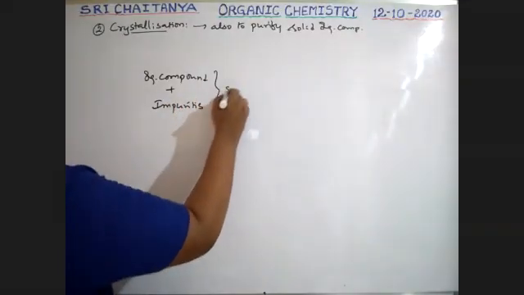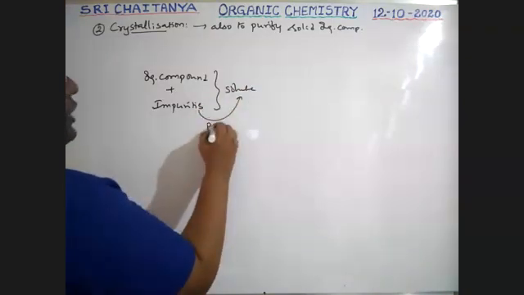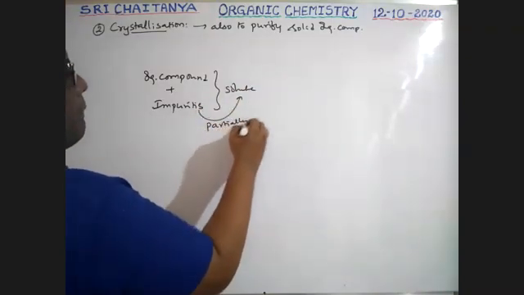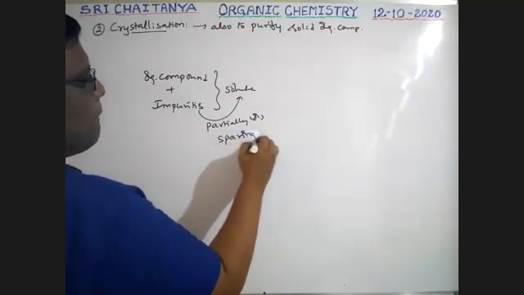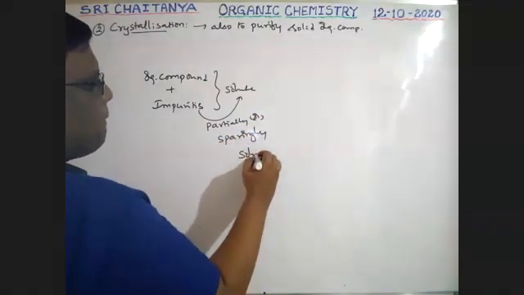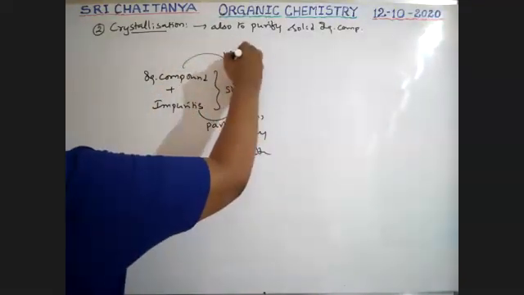Take a solvent in which one is partially soluble, also called sparingly soluble, and the second one is highly soluble.